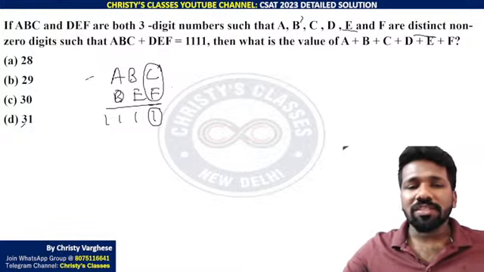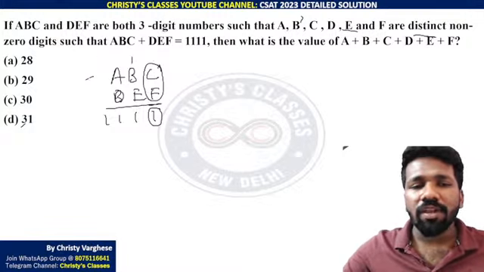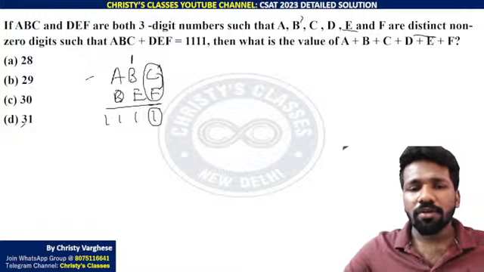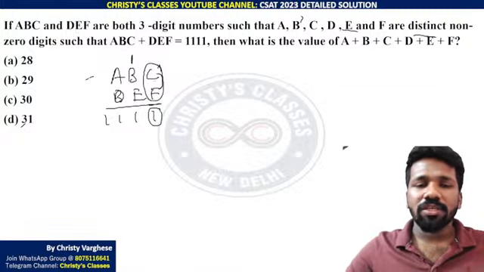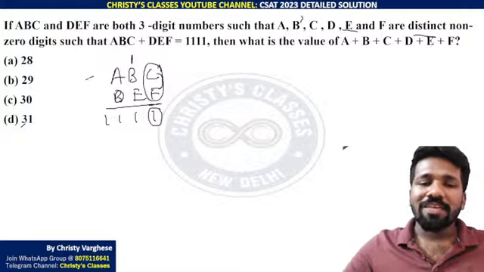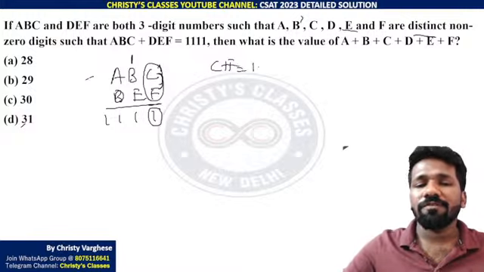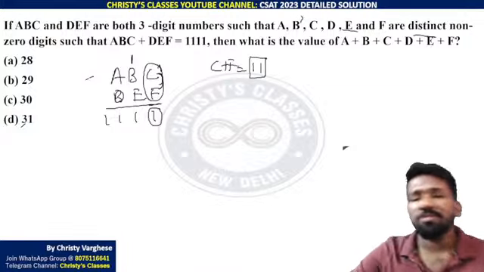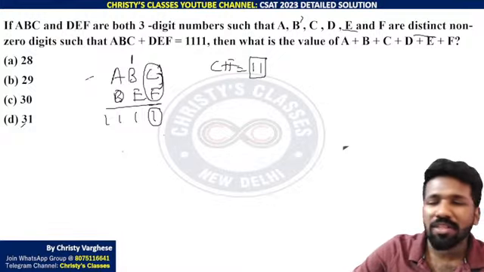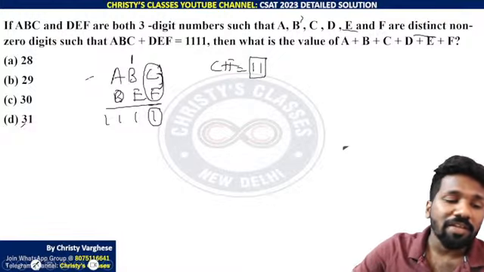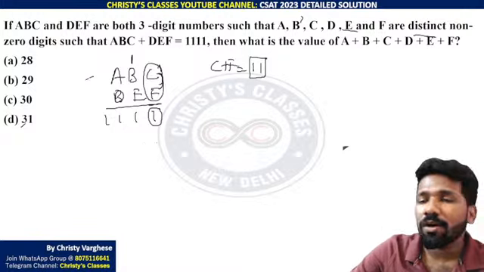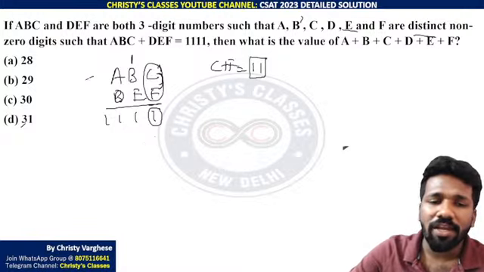That is why we can say a carry of 1 at maximum will be sent to the next term. Only if 0 is there can you say 0 plus 1 is 1, but 0 cannot be taken, as non-zero digits are mentioned. That is why C plus F should be 11. Did you all understand why C plus F should be 11? There are many possibilities, and you can take any one of them. Some people may wonder which among them we should take. As the question didn't demand anything regarding other properties of C and F, you can take any example.